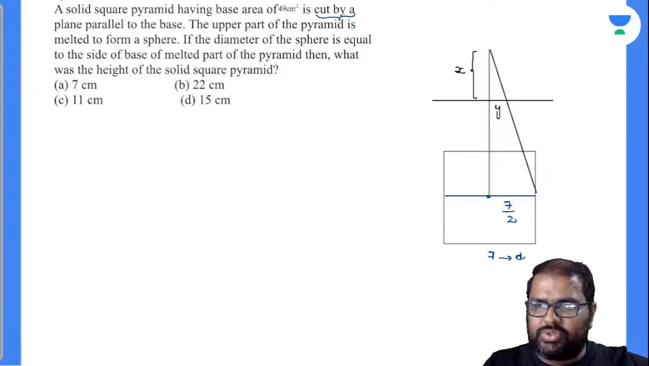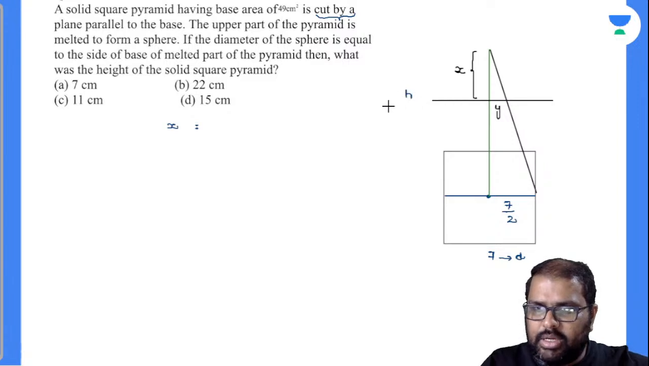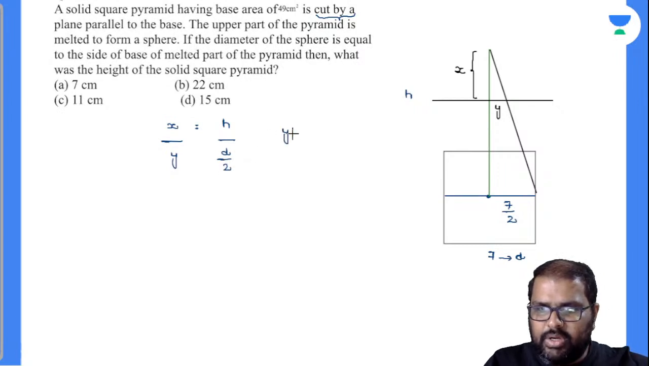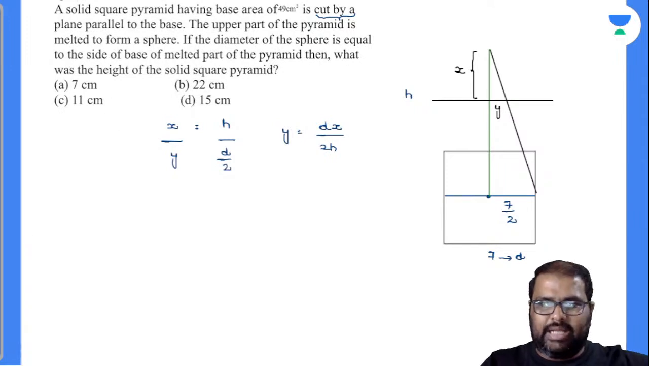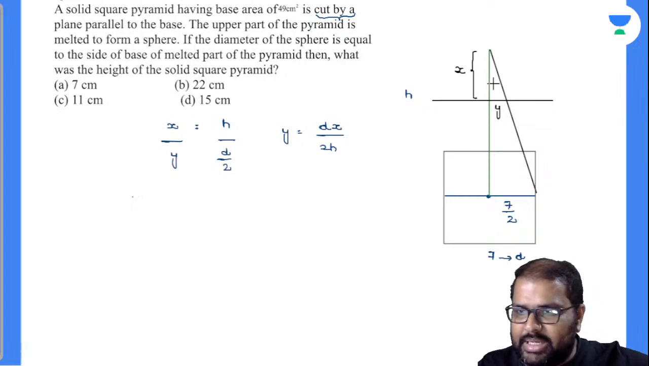I am not taking any values. So the height of this triangle will be similar to the total height. Total height I will take as h, h of the overall triangle, of course, 3D shape. Now see here, y means this side will be equal to d by 2. 7 by 2 is nothing but d by 2. So by this, what will be my y value? y equals dx by 2h. I'll keep it aside. Now the point here is, first of all, what is the volume of the total solid pyramid here? Solid pyramid, this part.